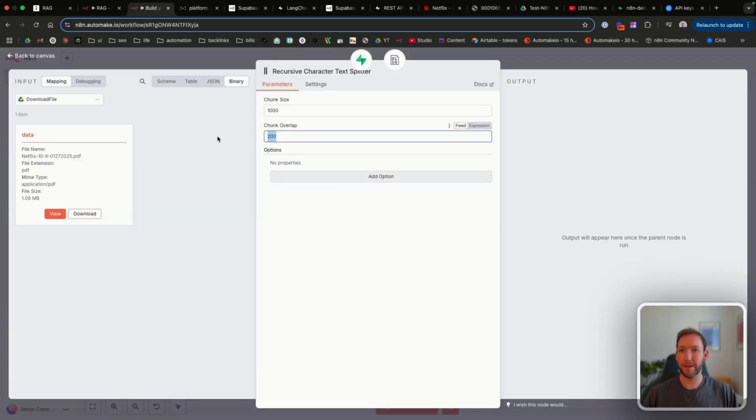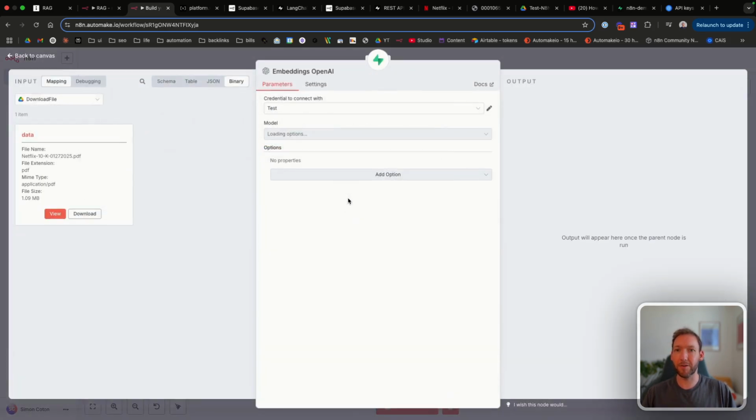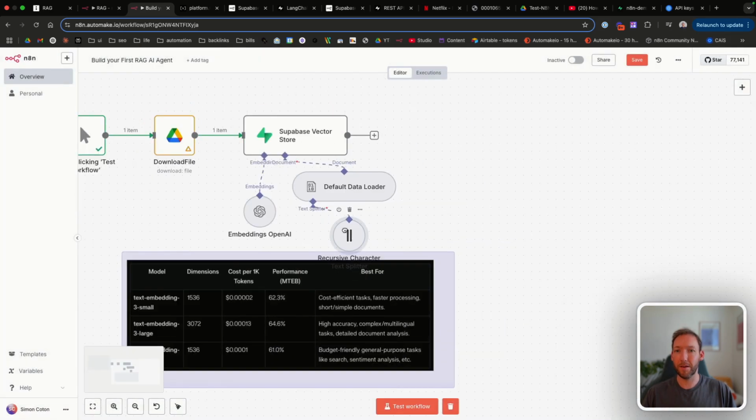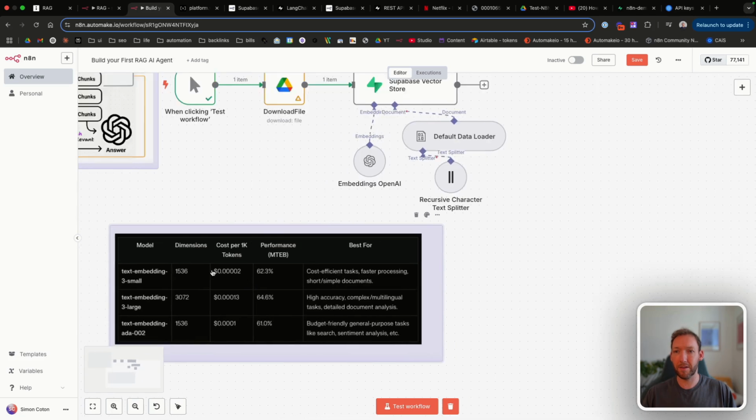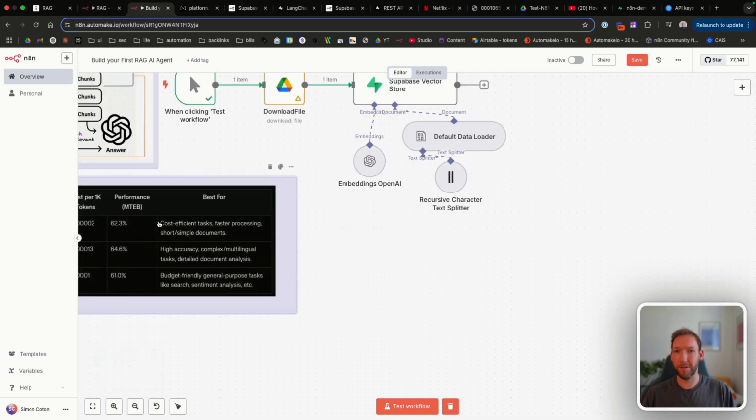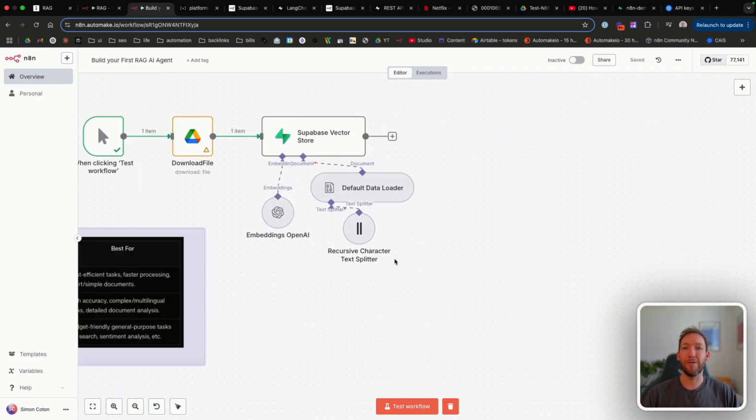So let's go back. It said 50 for the chunk overlap, 500 for the chunk size, but actually we're going to switch out this embeddings model now because it's recommended the small for the best combination of recall and relevancy. We're just going to move this over here. So that might be quite a few new terms there, but you can think of this as just, we're taking a document, we're deciding what methodology to split it into chunks.